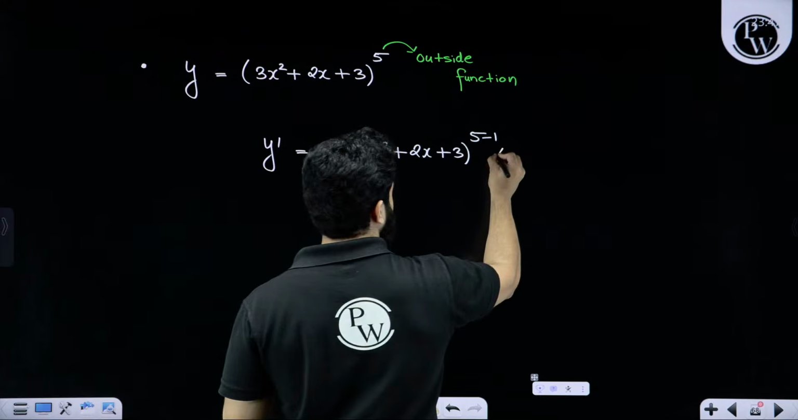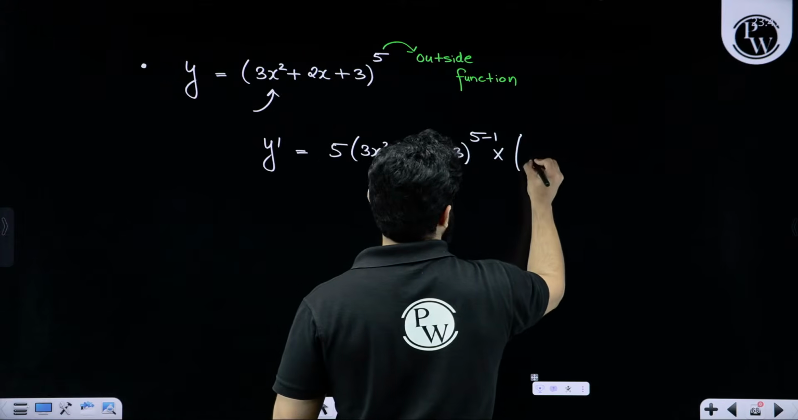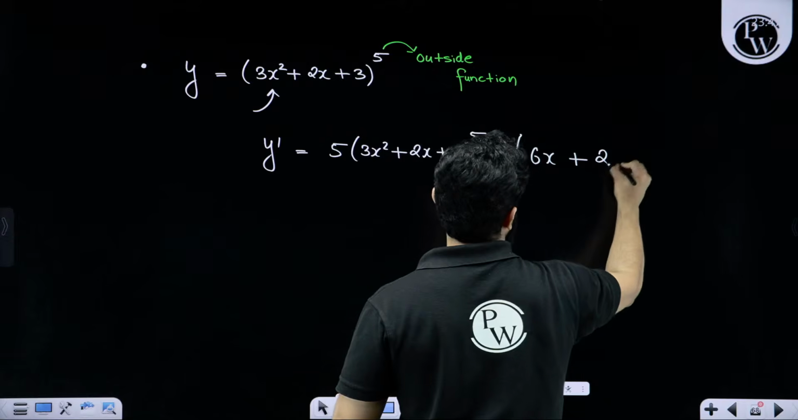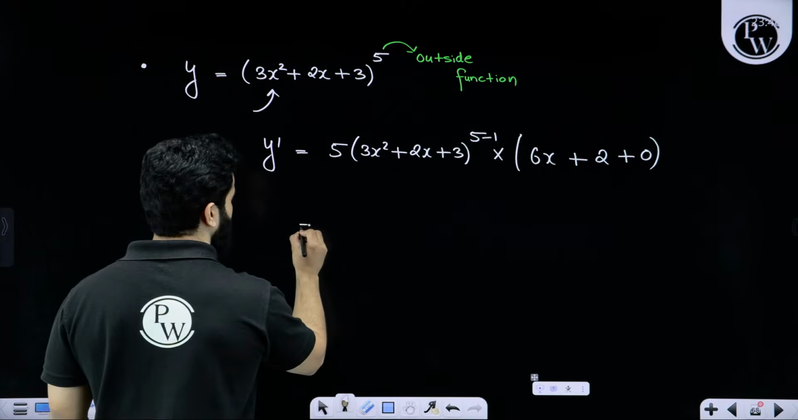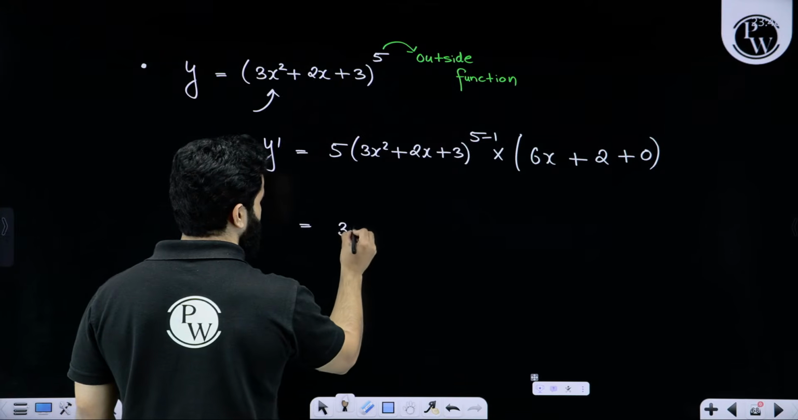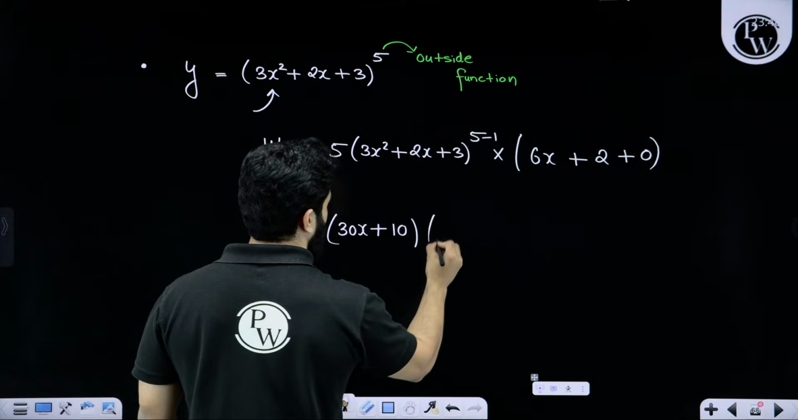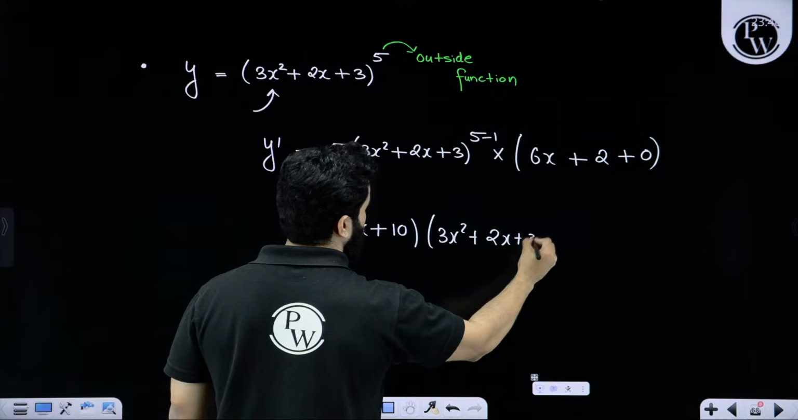Then multiplication sign, then we'll go inside. Differentiation of 3x square will become 6x. Differentiation of 2x will become 2. Differentiation of 3 will become 0. So finally the answer will be 5 multiplied by 6x is 30x plus 10, multiplied by 3x square plus 2x plus 3 whole raised to the power 4.